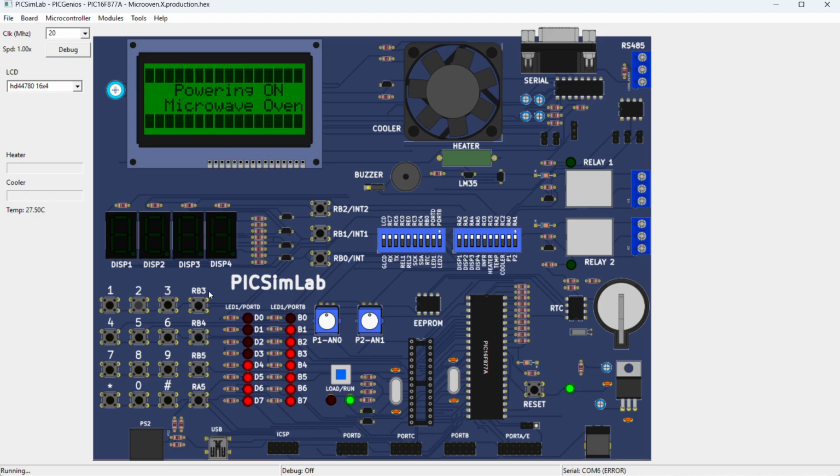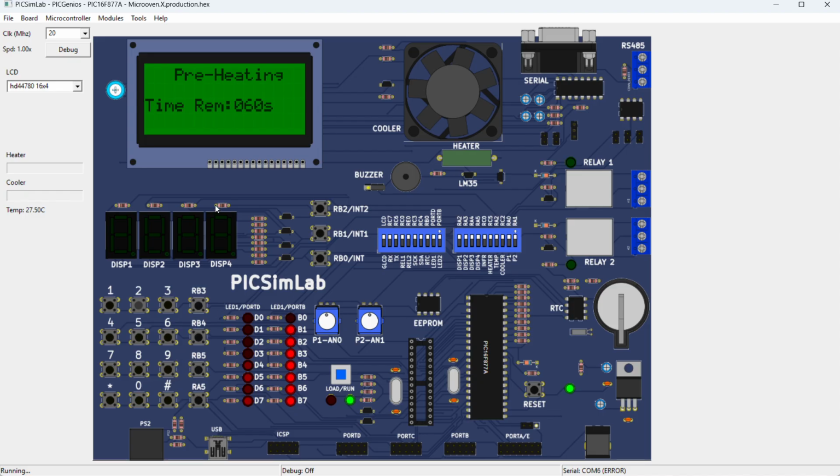Three is the convection mode, so press 3. Enter 45. Clear means everything is cleared. So 435, enter. Preheating time range is 16 seconds.